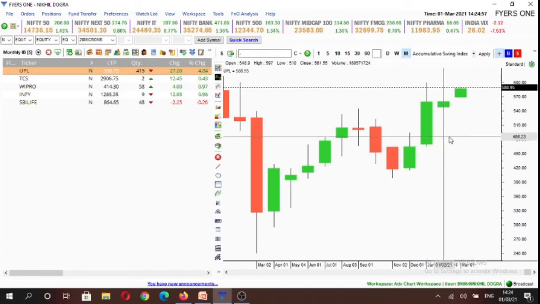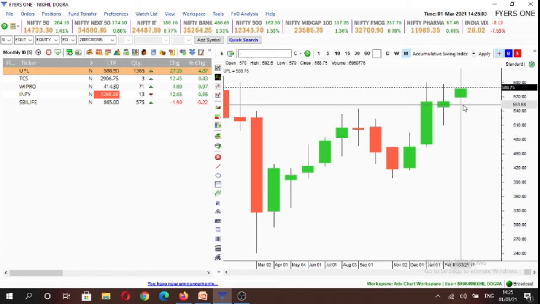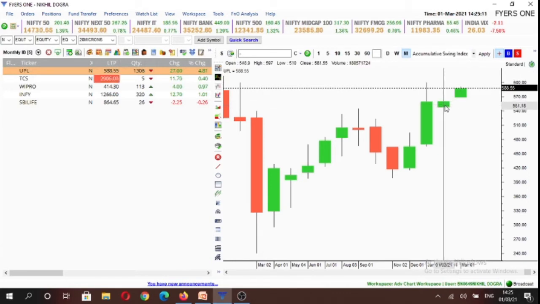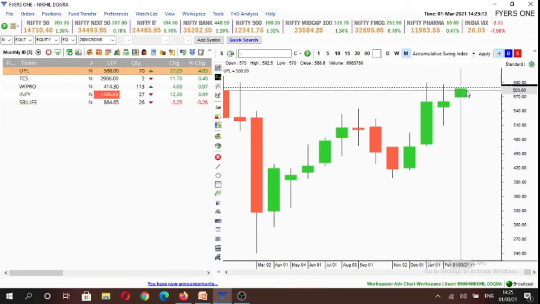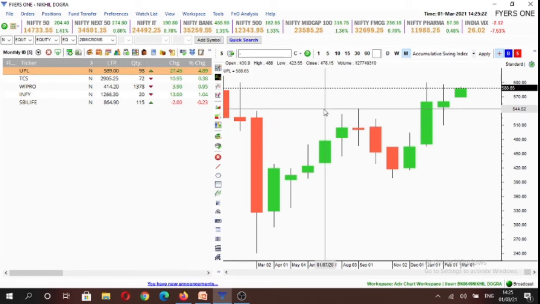Only if it trades above 597, we'll look to buy UPL, and we would be holding this stock for remainder of this month. In that scenario, we would have an inside break to the upside on the monthly time frame, and we'll only be looking for buying opportunity for delivery in cash stocks, and will not be making any short trades in all these stocks.